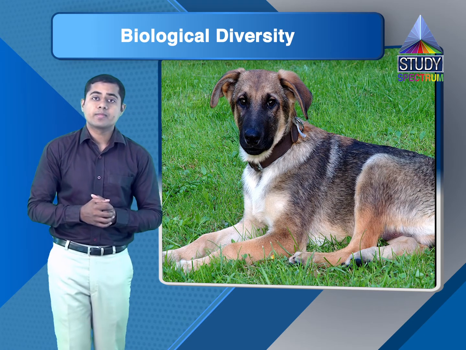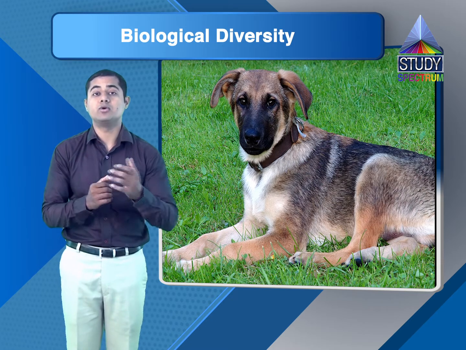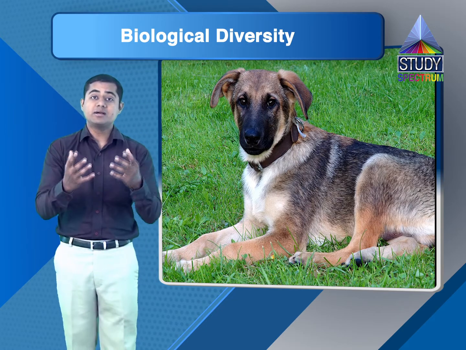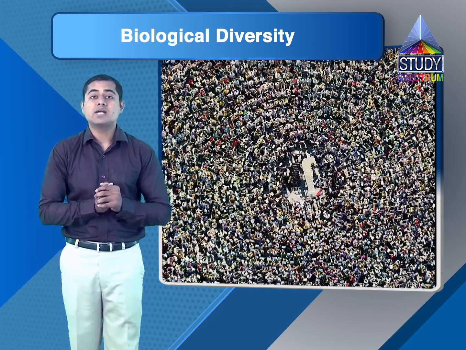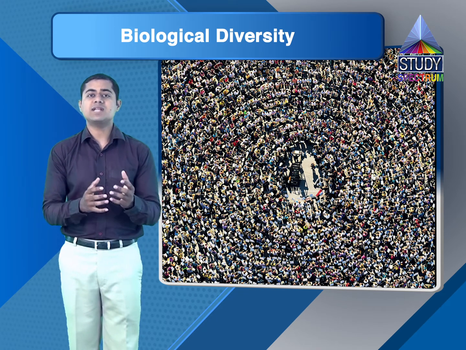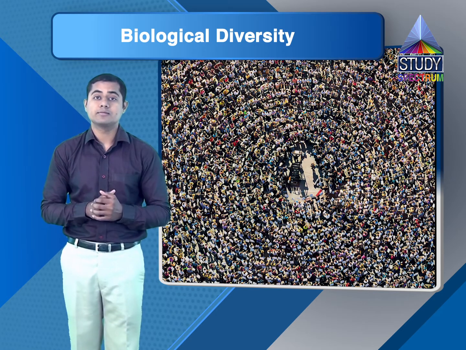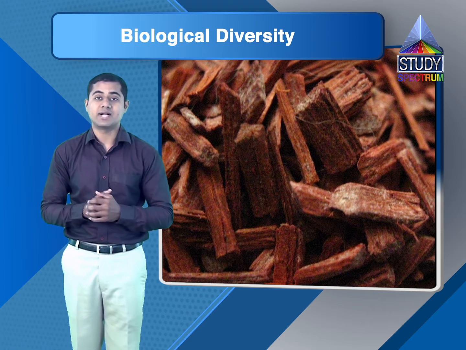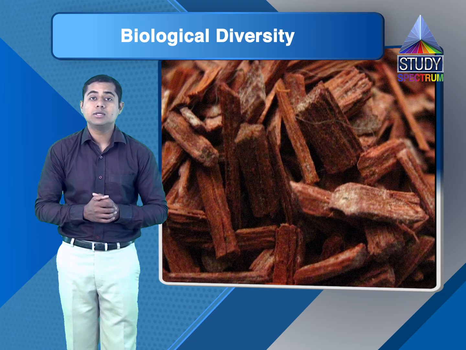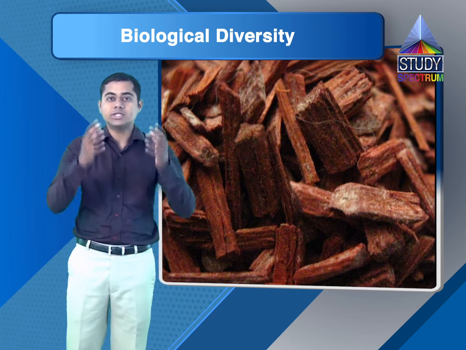What happens next? This is about the food crops, or this is about the animals we need on a day-to-day life. But there is another reason. With the increase in population of humans, we have started needing more and more things out of our greed. So we have started cutting a specific kind of trees more. For example, sandalwood. Sandal is a scented wood, right? And we need it for the perfumes, for our cosmetics, for a medicinal purpose. So we have started cutting down sandal trees like anything. Automatically from the jungle, sandalwoods are getting down.